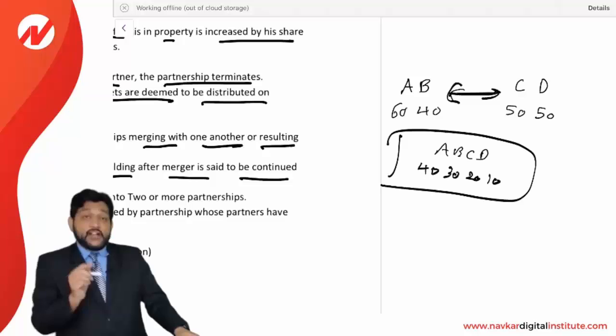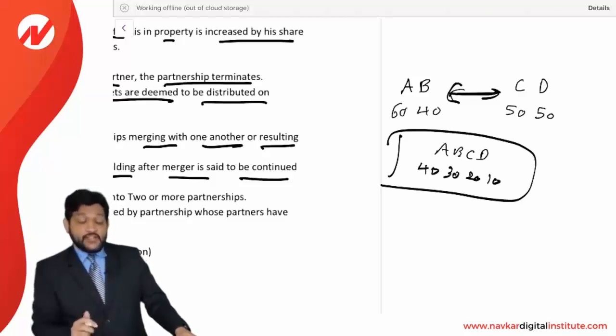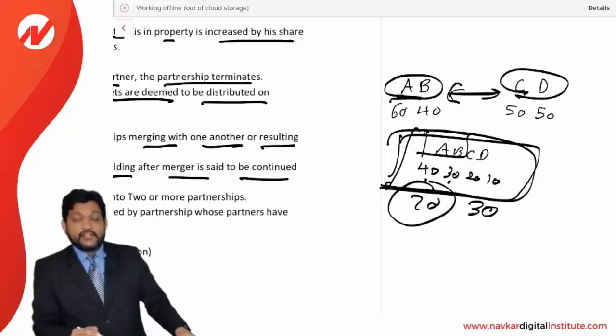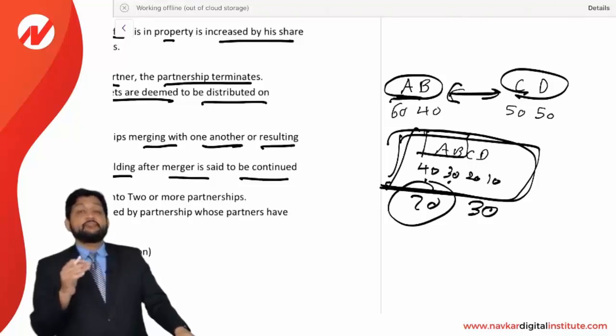Now which partnership will be continued and which partnership will be dissolved? Just look at this. Old partner AB, old partner CD and new partnership ABCD. Now whose share is major after merger? AB. AB's share is 40 and 30, so it is 70, and C and D's share is 30. So A and B are the major partners here. So we can say A and B firm is continued and CD firm has been terminated.